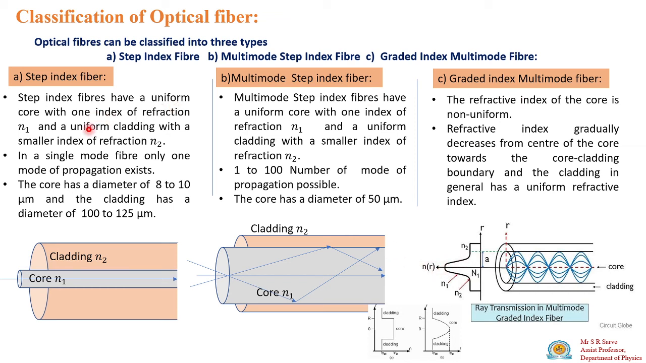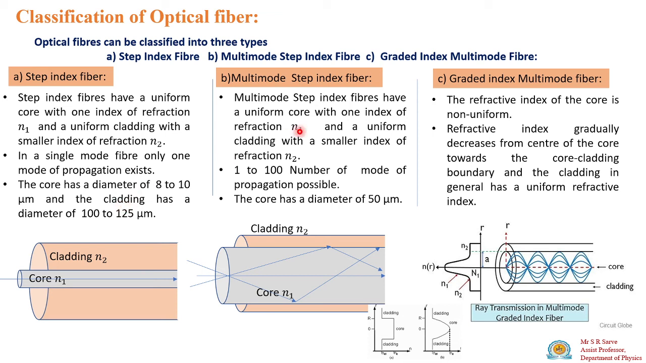So what happens in case of single mode step index fiber? Only one mode of propagation, meaning rays move along the axis. Single mode, rays propagate in only one mode, not in other modes. So this is known as your step index fiber, which has a core with refractive index n1 and cladding with refractive index n2, but this core is of very small diameter. Here the diameter of the core is 8 to 10 micrometer. Cladding has a diameter from 100 to 125 micrometer, and it has only a single mode. Only a single mode propagates in it.